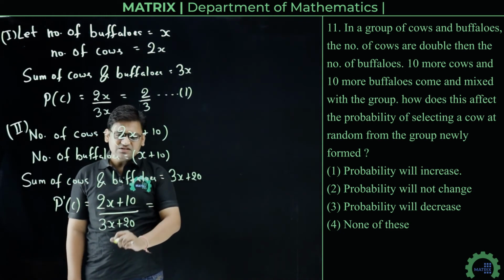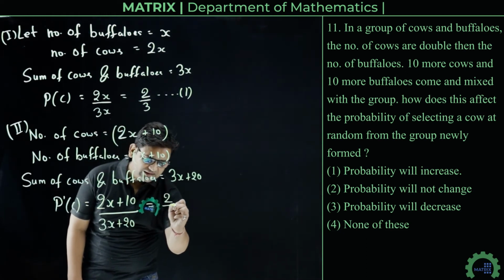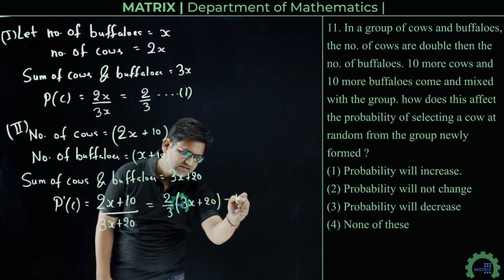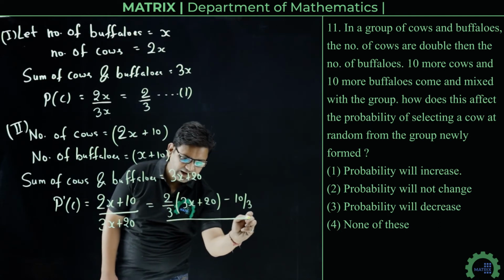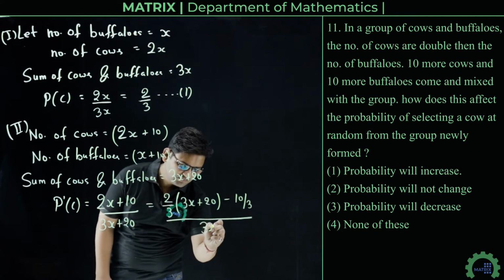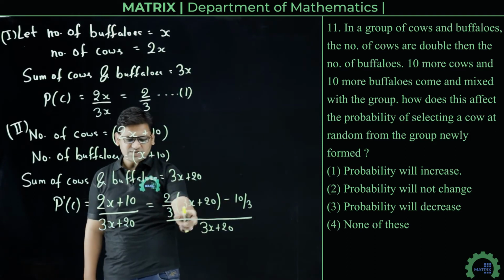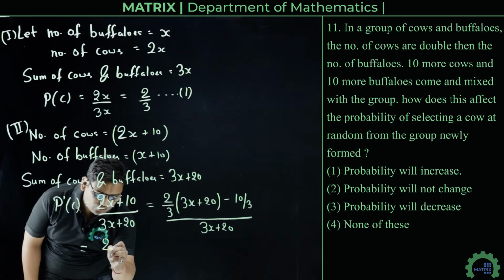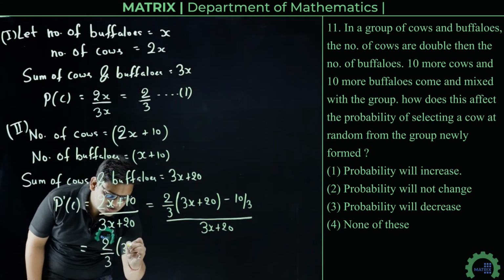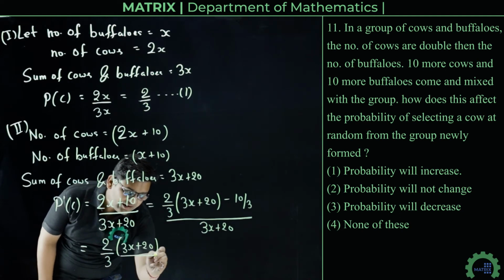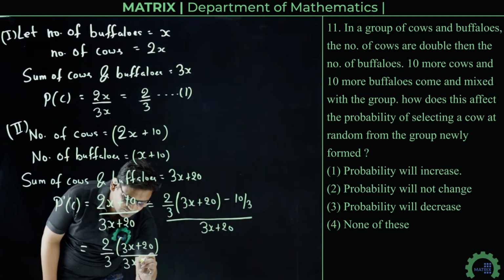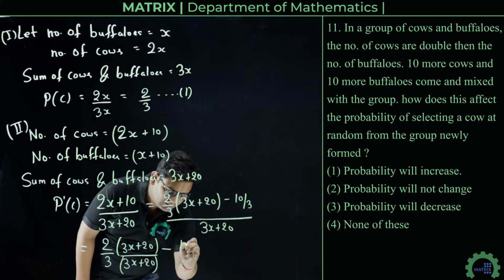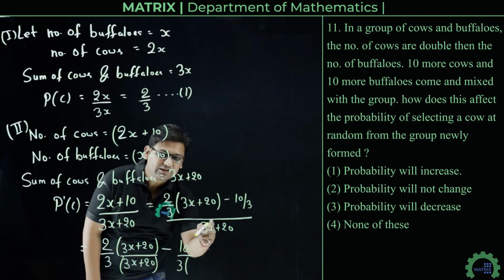We can rewrite this expression as 2 by 3 of 3x plus 20 minus 10 by 3, divided by 3x plus 20. On solving this expression, this equals 2 by 3 of 3x plus 20 divided by 3x plus 20, minus 10 by 3 divided by 3x plus 20.